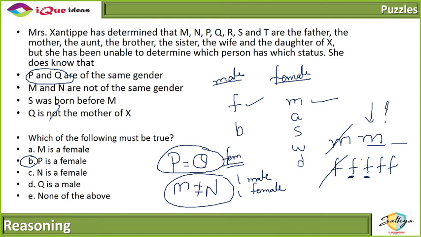How many male roles are left? Can I give one male role to both P and Q? So do P and Q both have to be females? Move on.